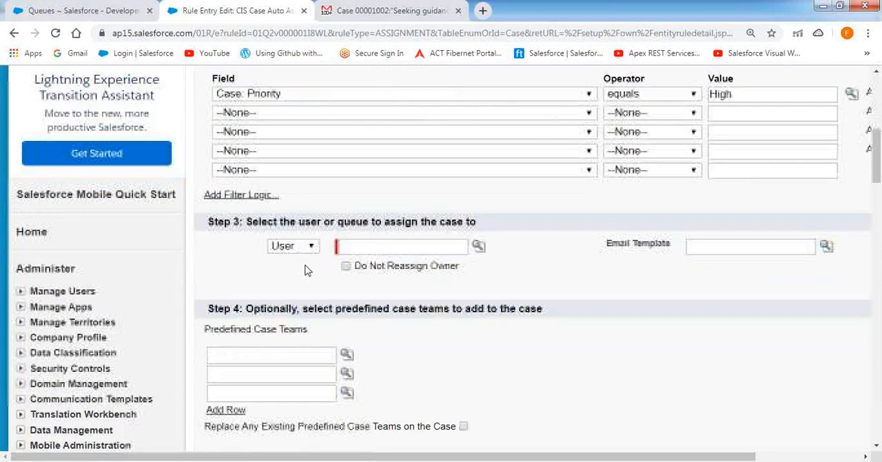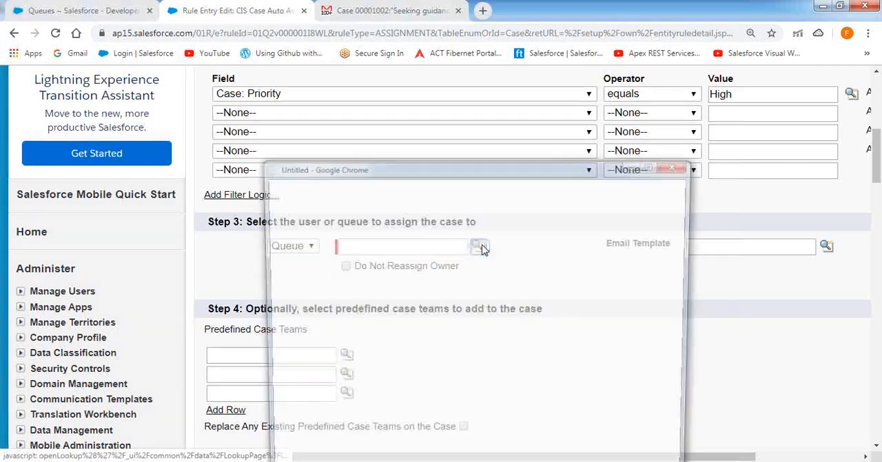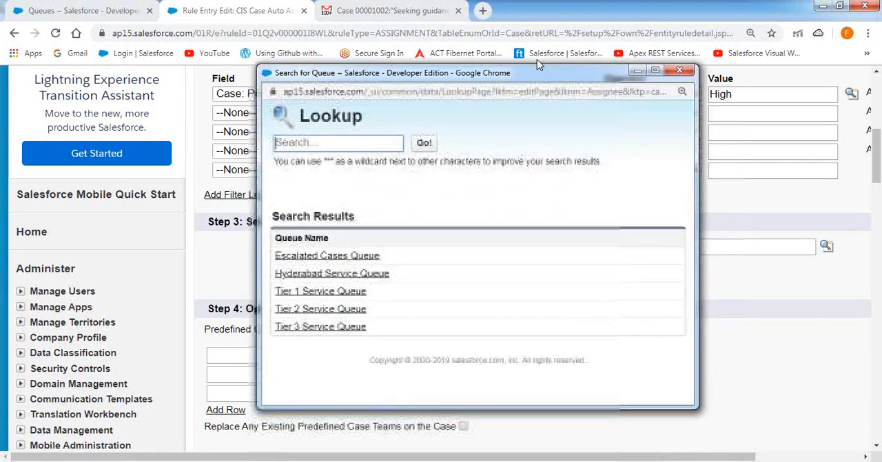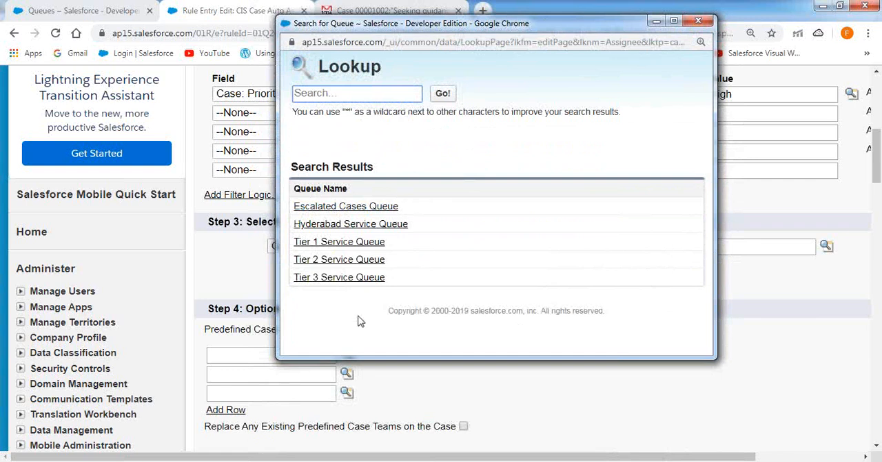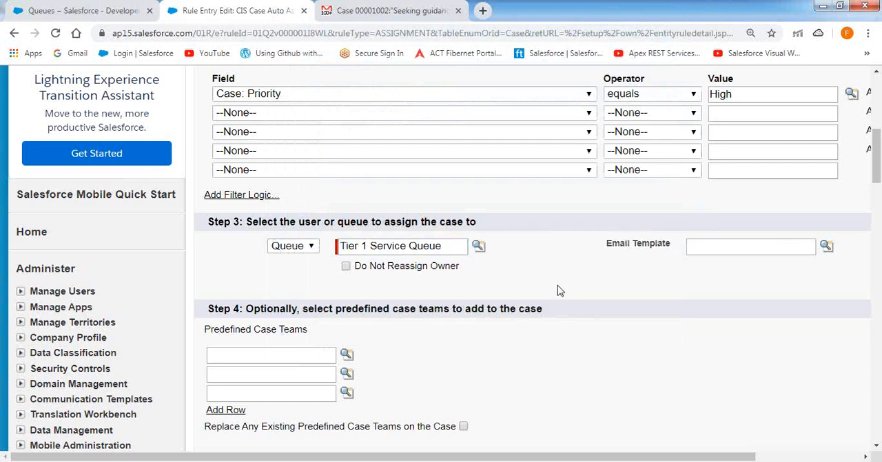So in this case, we specify if the case priority equals high, then to whom you want to transfer the record here? To the user or to the queue? Queue. So now select that queue. Select that queue name. Click on that lookup icon. It is populating the queues which are configured, which are supporting the case object records as supporting objects here. I want to assign to the tier 1 service queue. Click on tier 1 service queue.